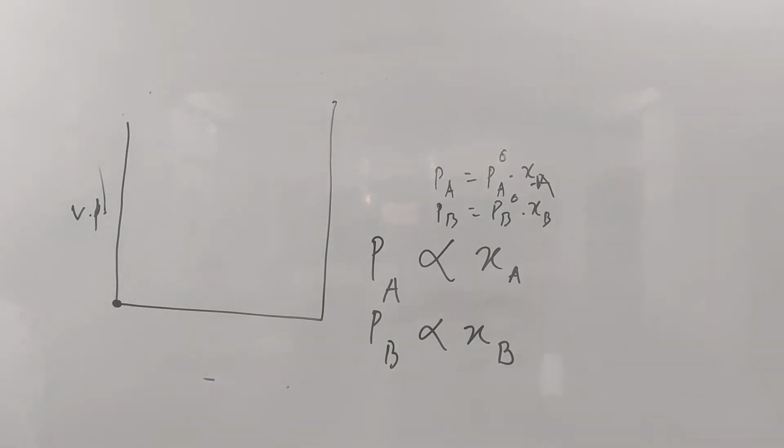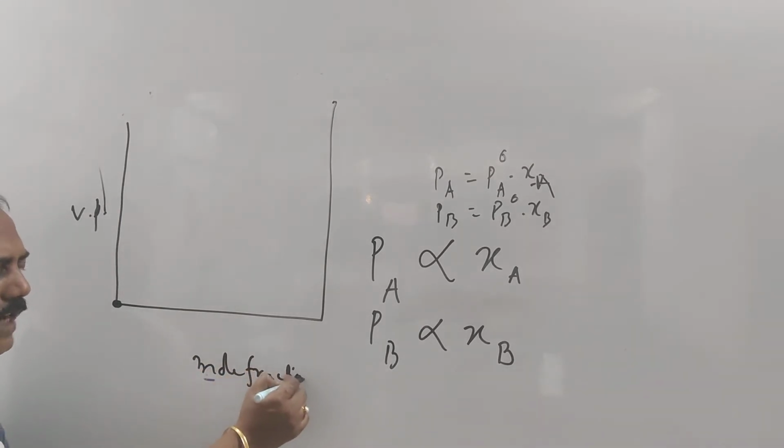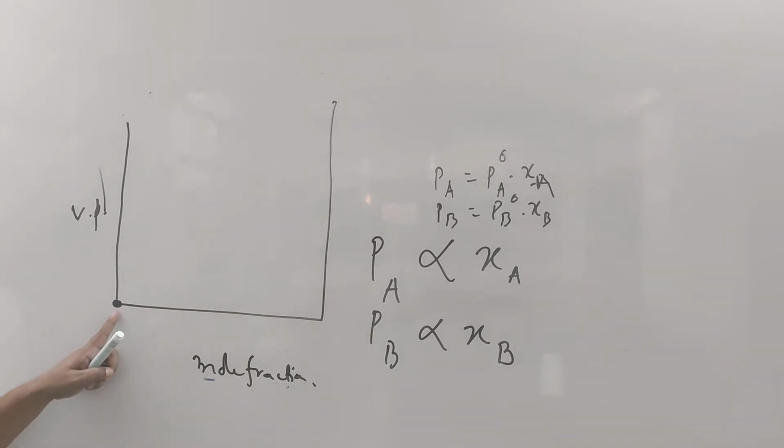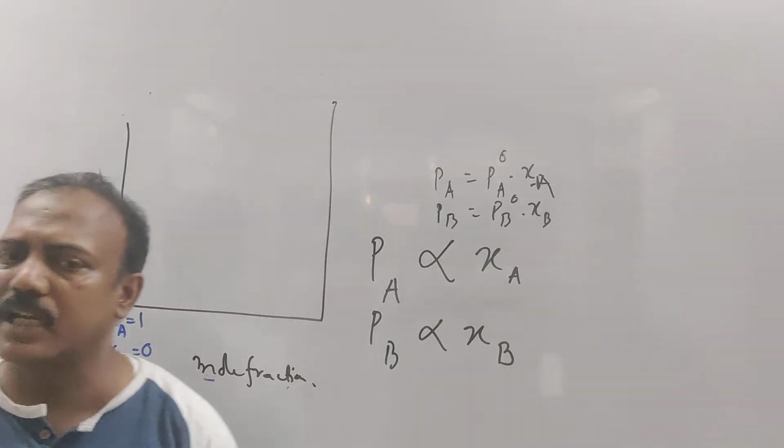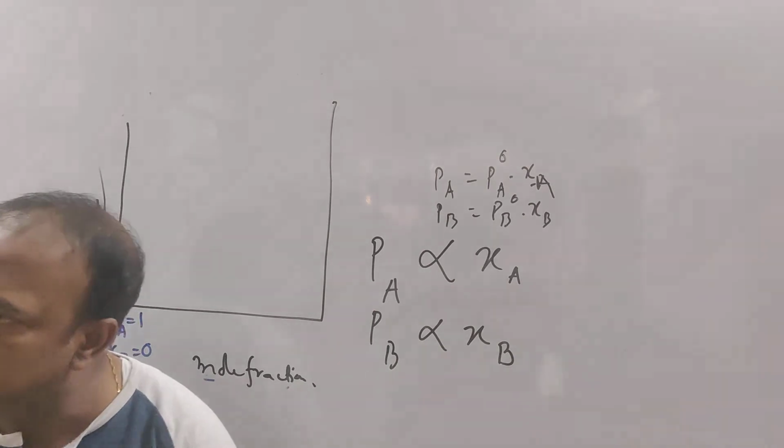Here we are plotting mole fraction. I am saying at this point only A is there. No B. Pure A is there. So the mole fraction of A, XA, equals 1, and the mole fraction of B equals 0. There is no B. So at this point, the vapor pressure is only because of A.